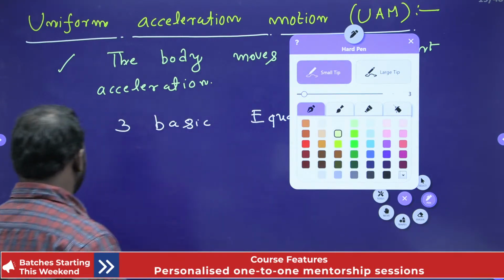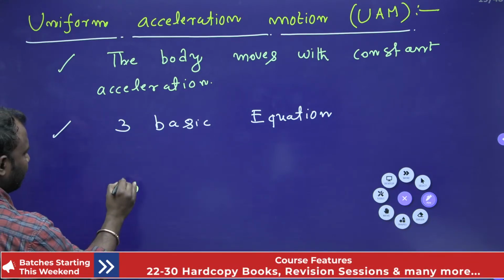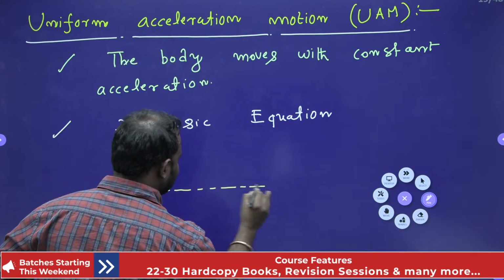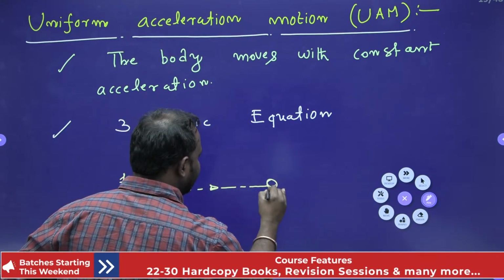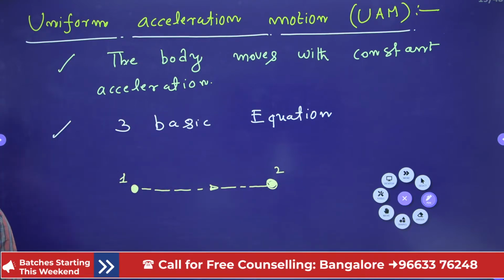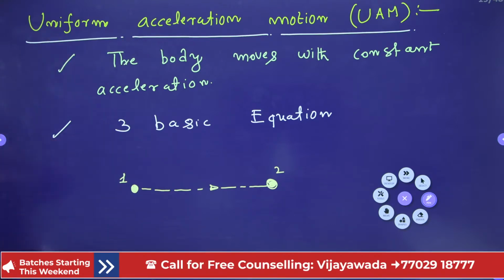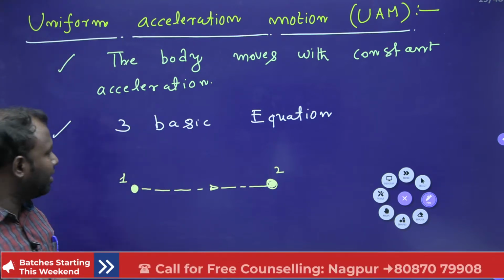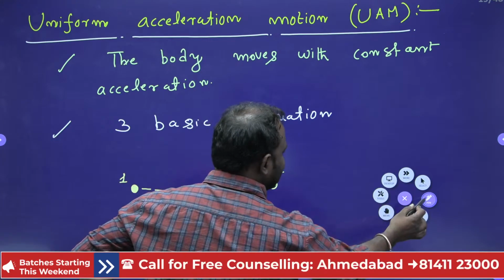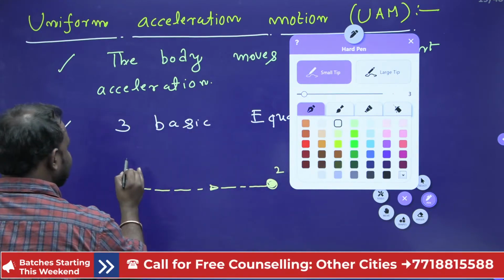Now see, suppose my body is at position 1. It moves with a certain velocity and acceleration and reaches the second position. So my particle moves with a certain velocity and reaches the second position. Now what is the displacement? Here I say the displacement is S.